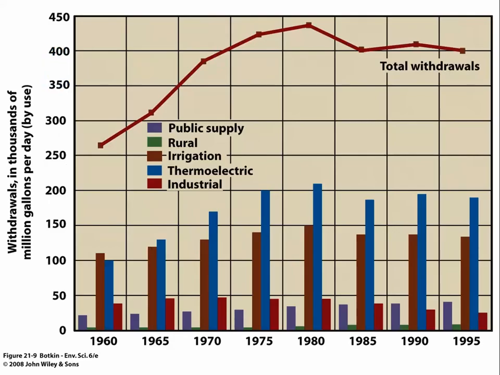So here's a graph showing water use in different areas. Purple is public water supply, so this would be like Santa Barbara. We get our water as a public supply. You just turn the tap and you're connected to the city's supply. Rural would be those places that are taking it from the ground through wells, like myself. Irrigation is just water being used to irrigate crop fields. Thermoelectric, now that's the one we were just talking about. This is where you're bringing water in to cool your electric power plants. And industrial is not that large compared to the other ones, and that just means using it for industrial processes like manufacturing plants, factories, things like that.